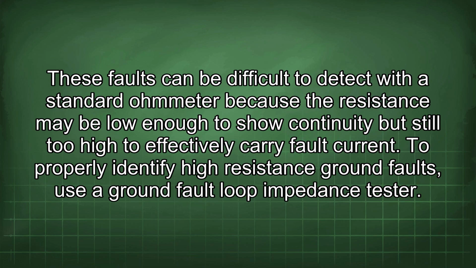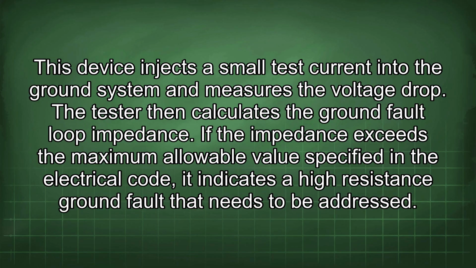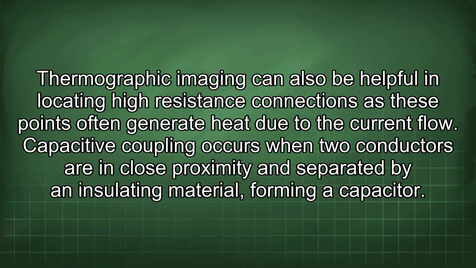These faults can be difficult to detect with a standard ohmmeter because the resistance may be low enough to show continuity but still too high to effectively carry fault current. To properly identify high resistance ground faults, use a ground fault loop impedance tester. This device injects a small test current into the ground system and measures the voltage drop. The tester then calculates the ground fault loop impedance. If the impedance exceeds the maximum allowable value specified in the electrical code, it indicates a high resistance ground fault that needs to be addressed.